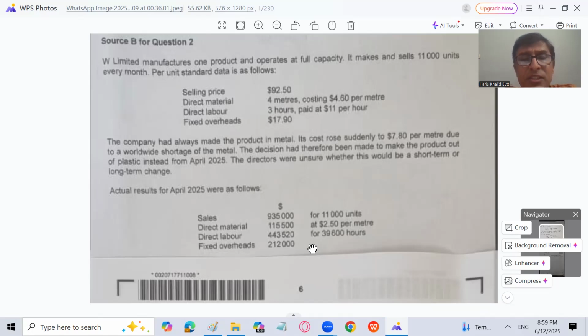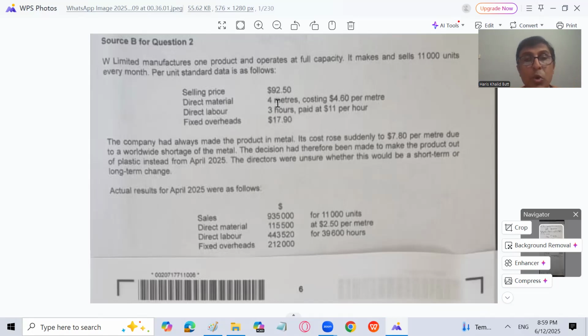So what is the difference in this question? Remember, as I have solved standard costing questions in the past also, your standard units and budgeted units are the same as your actual units. Actual units are 11,000, and it makes and sells 11,000 units every month, so budgeted units are also 11,000.